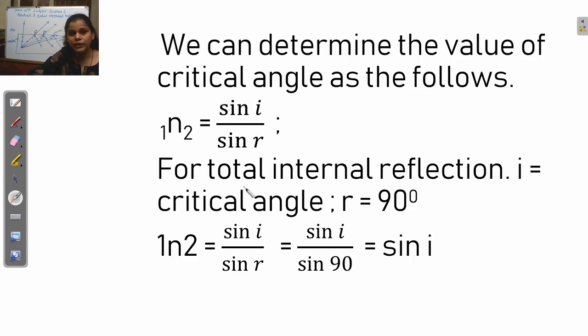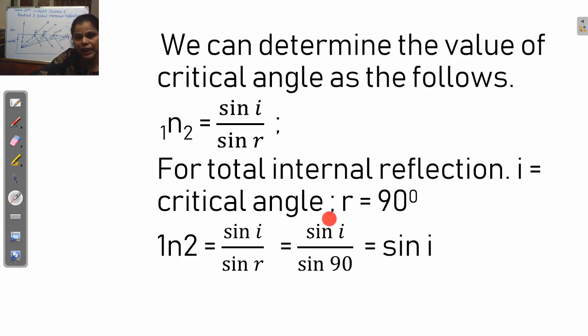So in the critical angle case, R equals 90 degrees. Total internal reflection will occur when the angle I is greater than the critical angle.